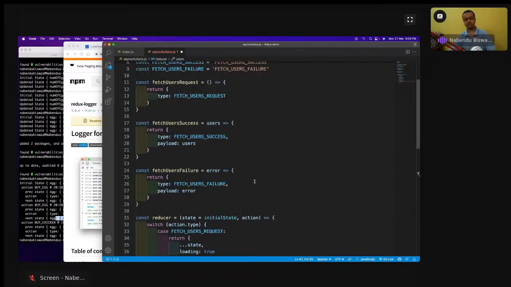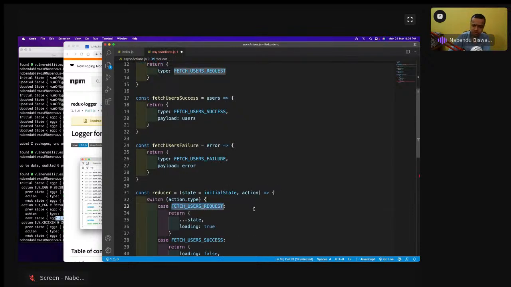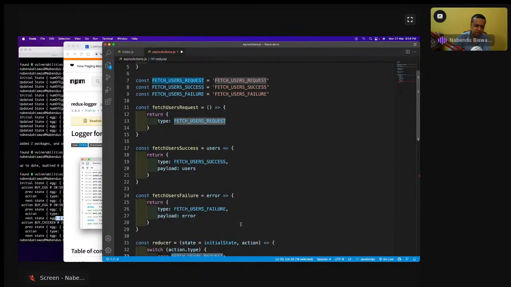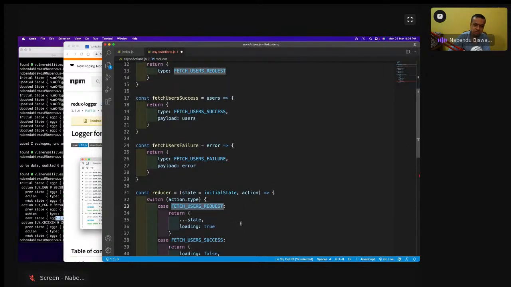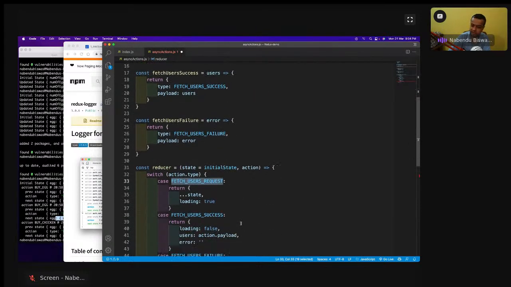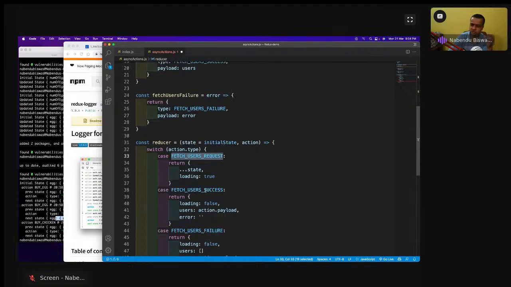So what am I doing here? We are soon going to see the complete picture, which is very important to see. When a fetch users request is coming, I'm keeping whatever the state is, and loading is true, because loading is initially false. This will be done when the API call is made. Now the API call generally has two results: either we get the data or we don't, because some error occurs. If you get the data, then fetch users success will run, and here I make loading false, and users is action.payload. Whatever data I get back, I put it in action.payload.